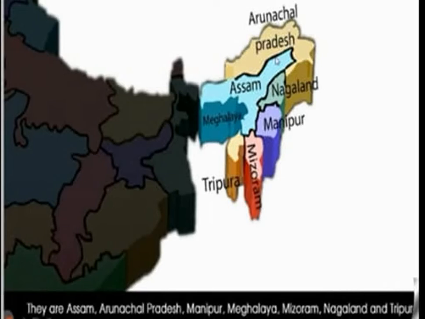Yes, these northeastern states are often known as the seven sisters because they are interdependent on one another. So these states are called seven sisters.